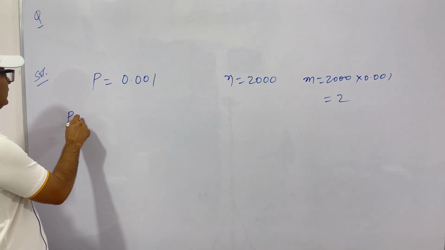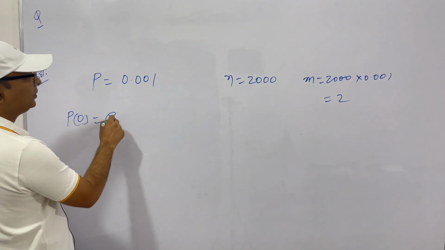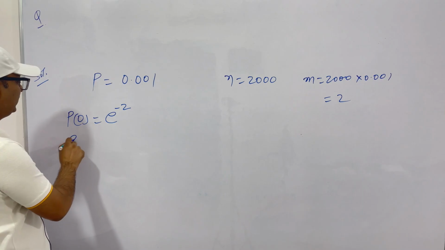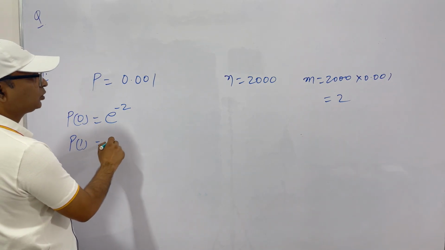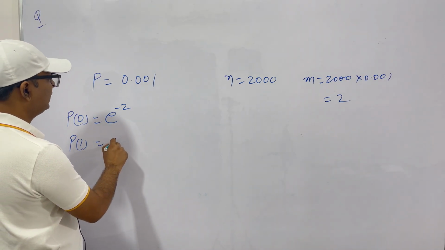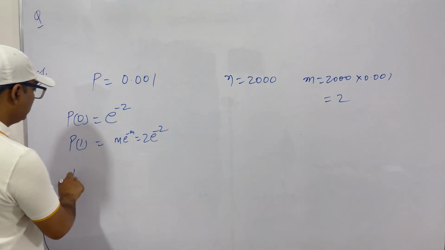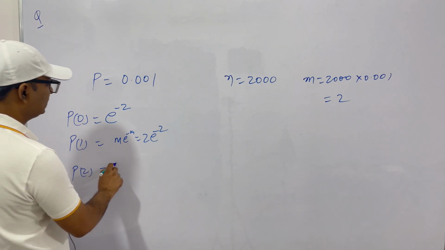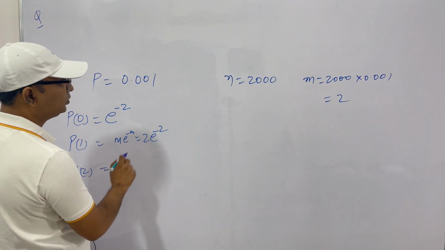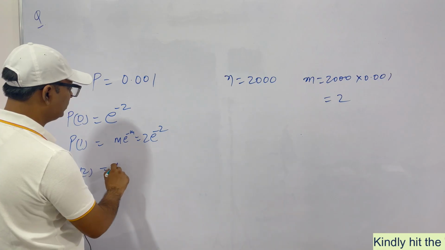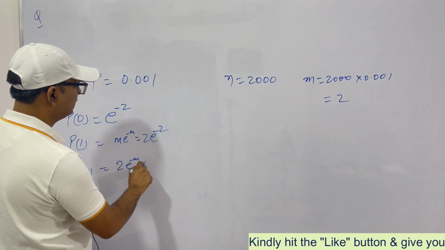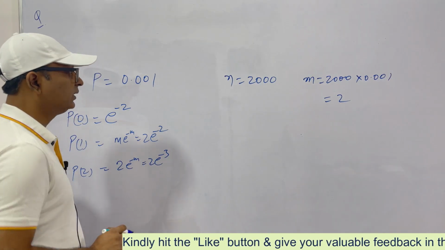Therefore P0 is e to the power minus 2, P1 is m, that is 2 e to the power minus 2, and P2 is m square, that is 2 square, 4 by 2, again 2 e to the power minus 2. So what is the value? Let's see.